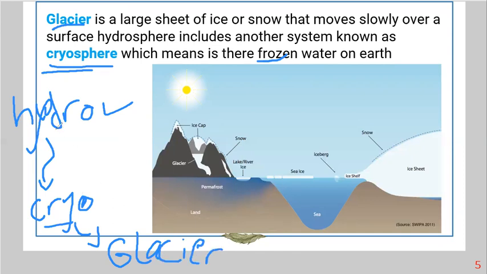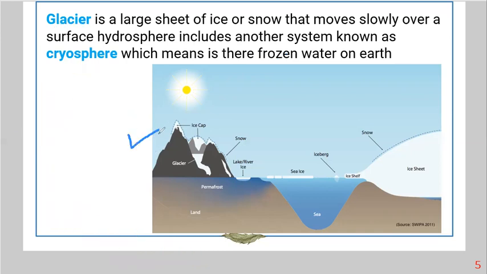So shall I repeat it again? A hydrosphere includes all the water on Earth, while a cryosphere is only the frozen water. And since the glacier is formed from the snow, we can say that the glacier is a part of cryosphere. I hope this part is clear enough. So this image represents a cryosphere, while this part is a glacier. So the glacier is a part of a cryosphere, and the cryosphere is a part of hydrosphere.